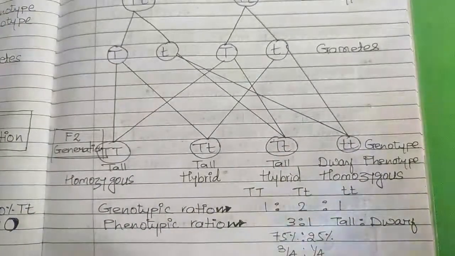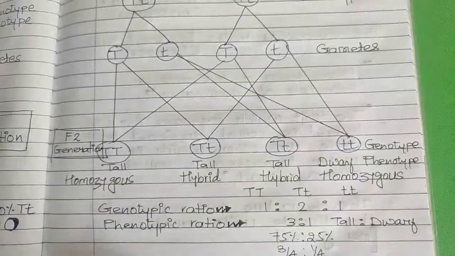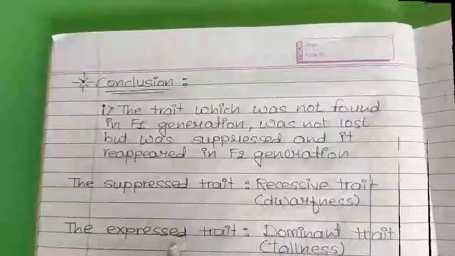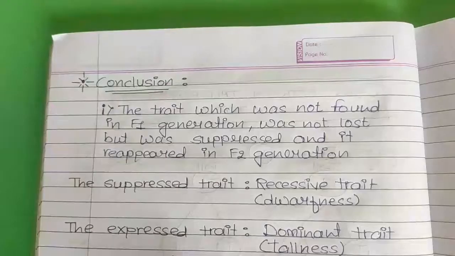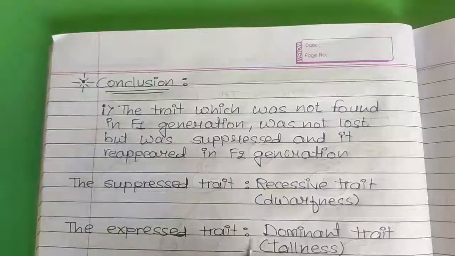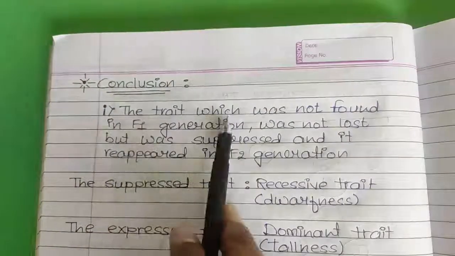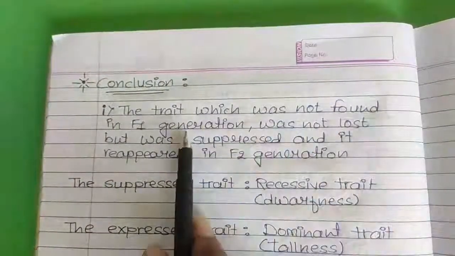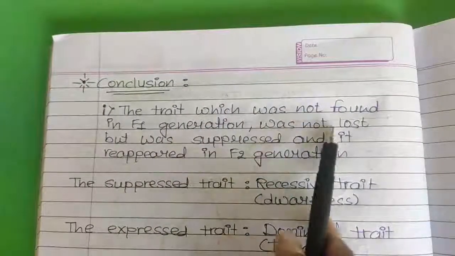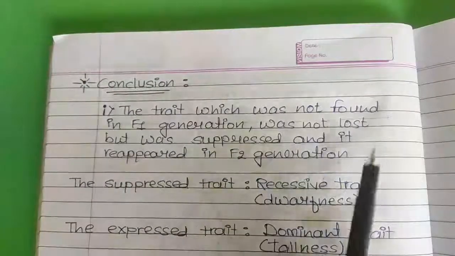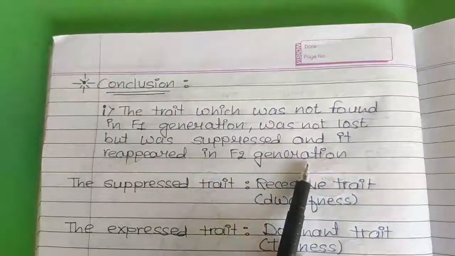Clear? Now let's see what did he conclude after receiving this particular result. Let's discuss the conclusion that was made by Mendel. What did he say? That the trait which was not found in F1 generation was not lost, but was suppressed and it reappeared in F2 generation.